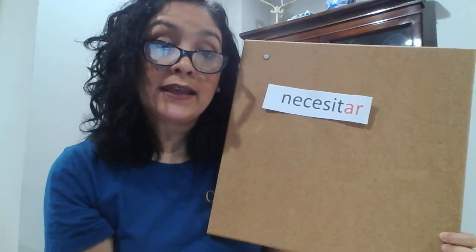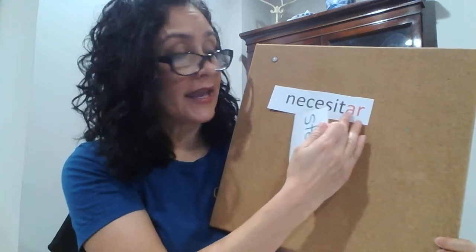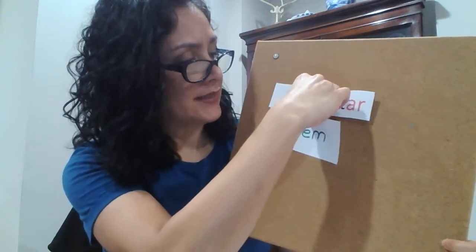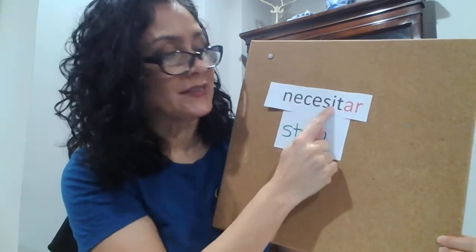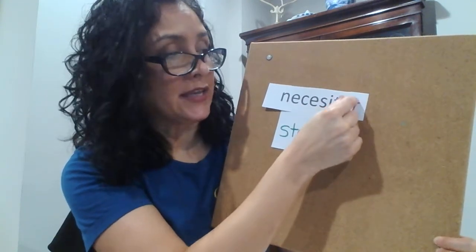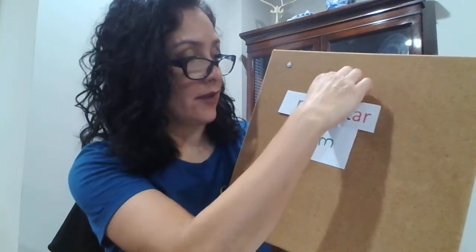When a verb ends in an AR, and there are other endings that we're going to be learning about, we're going to just focus on the AR present tense verb necesitar today. When it has the AR attached to it, it's what's called the infinitive, the original form of the verb. The letters in black right here that stay in every conjugation are called the stem. And that will stay the same. And we're going to take off the AR depending on which subject pronoun we use. So this part right here is going to get removed, and you're going to see that right now.